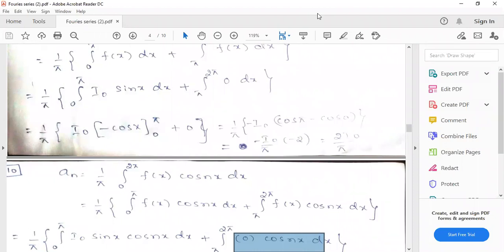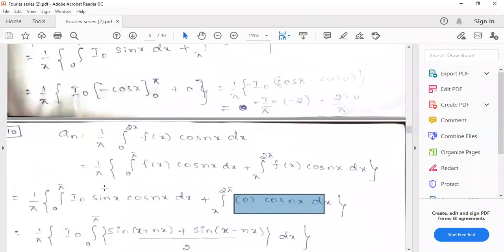Sin of A plus B plus sin of A minus B, divided by 2. Here, the value of A is x, and the value of B is nx.